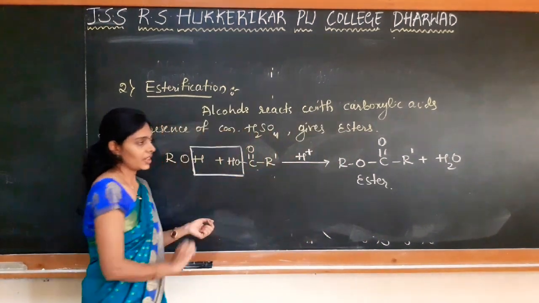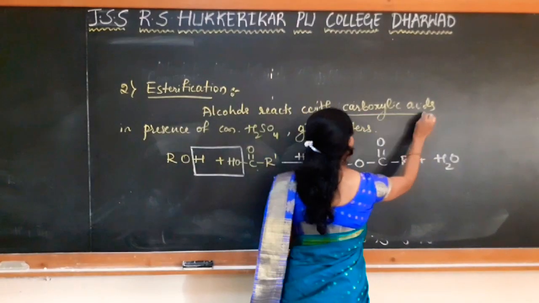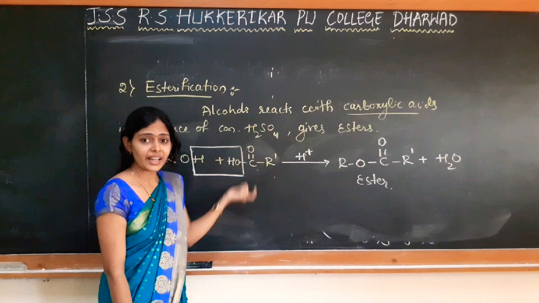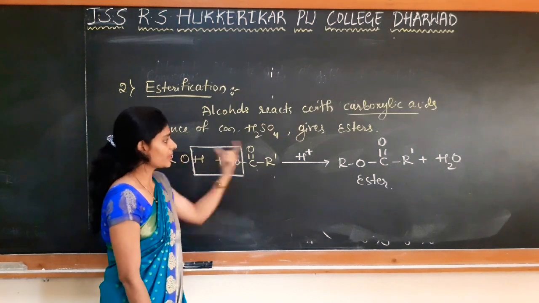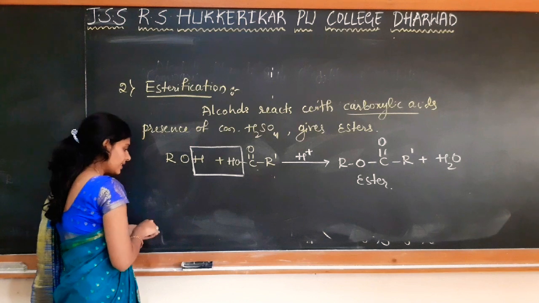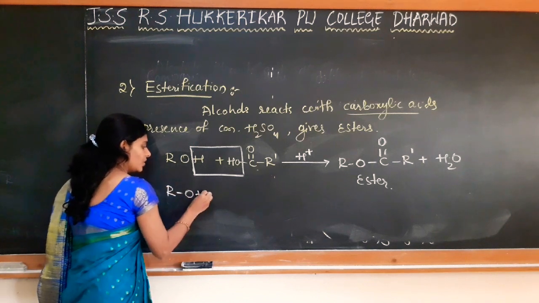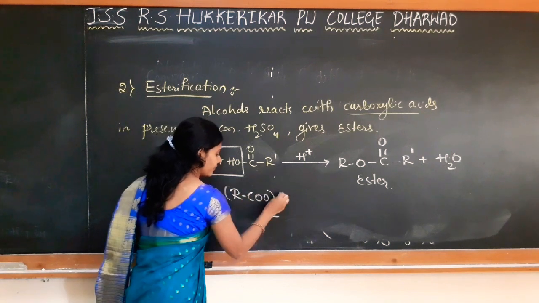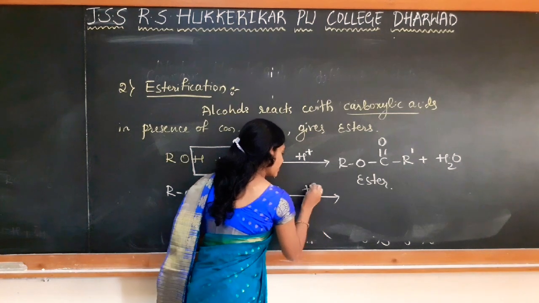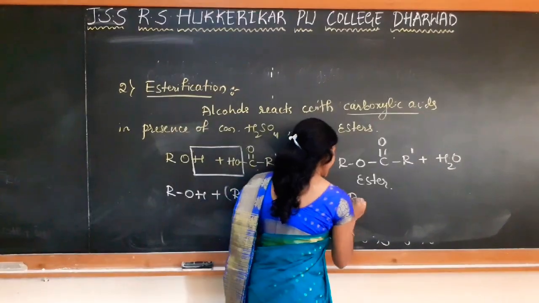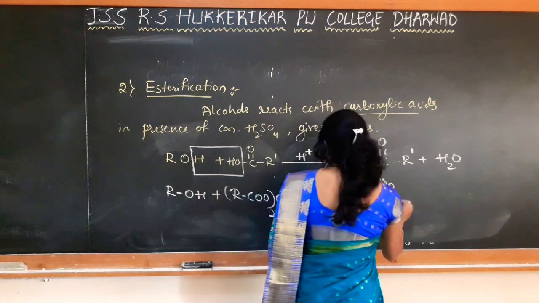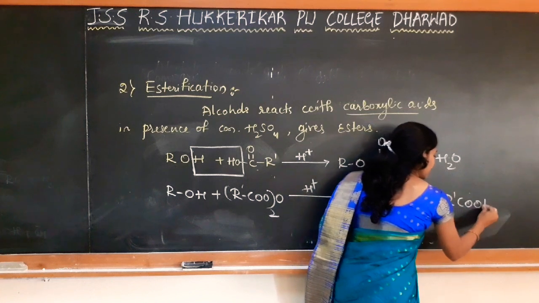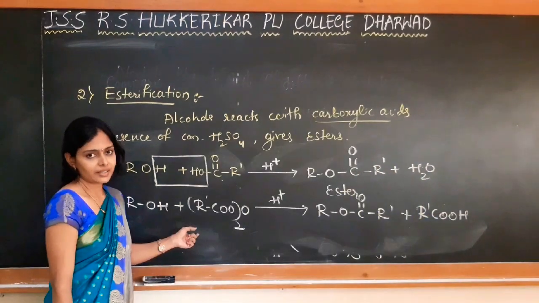So this is esterification. Instead of using carboxylic acid, we can also use anhydride. Acid anhydrides can be used so that the same reaction takes place. If you take acid anhydride, the same reaction you can write here. Acid anhydride is represented as (RCO)2O. In presence of an acid, there is a formation of an ester. The byproduct is another carboxylic acid. So like this, an ester will be formed.